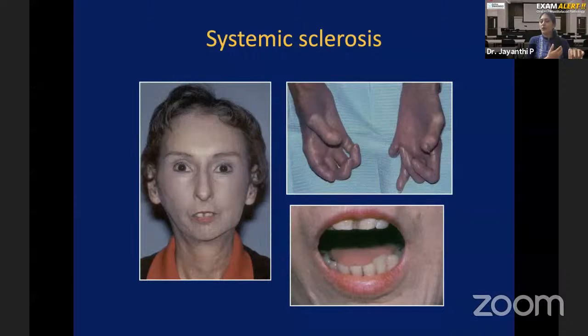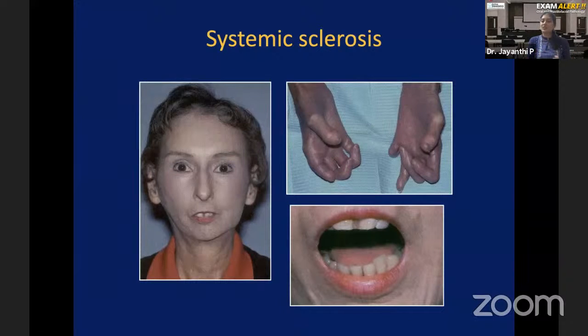In all the other autoimmune diseases, whether it is pemphigus, pemphigoid, or systemic lupus erythematosus, the autoantibodies are causing destruction of tissue. Correct? Autoantibodies against desmoglein cause destruction of desmosomes. That's why you see acantholytic cells. Whereas in systemic sclerosis, you have autoantibodies forming, but those autoantibodies are not causing destruction of cells and tissue. They are causing proliferation of collagen fiber. That is one slight difference between systemic sclerosis and other autoimmune diseases.